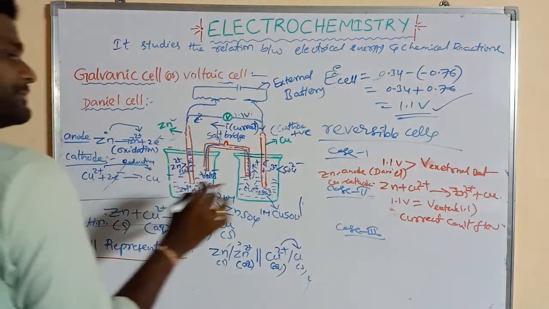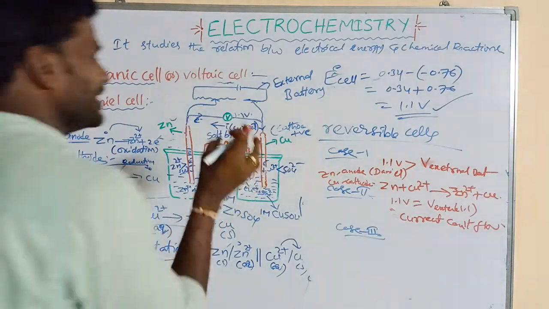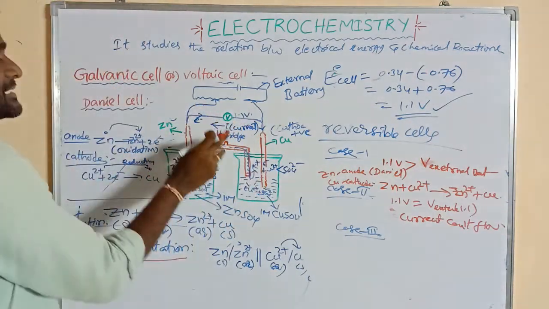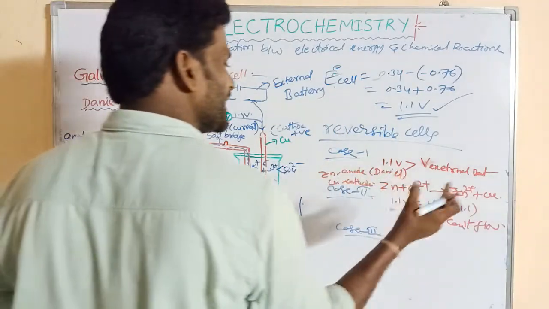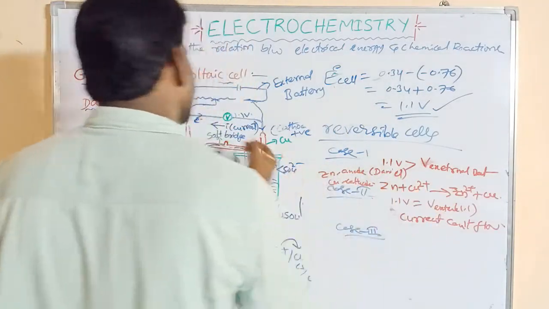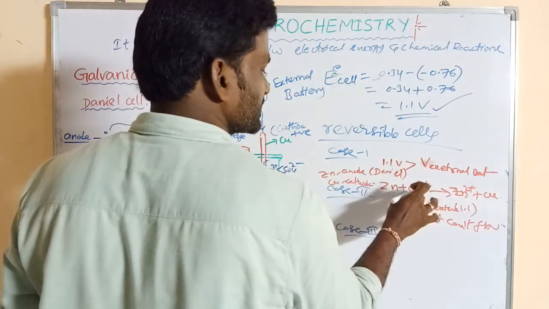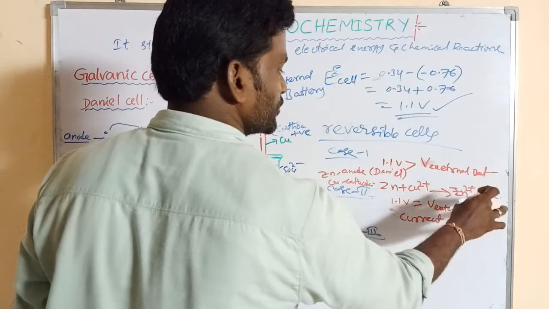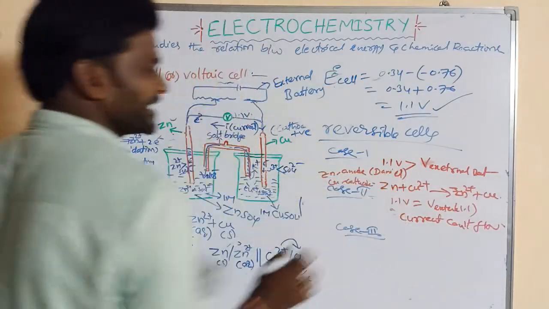So that means here the chemical reactions cannot take place. When the voltage of the Daniell cell is equal to the external battery voltage, current cannot flow. That means here the chemical reaction cannot take place. That means no chemical changes occur in case 2.